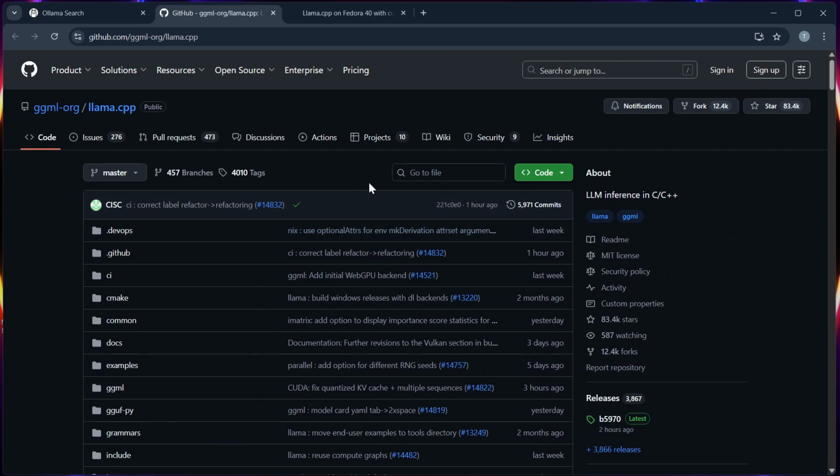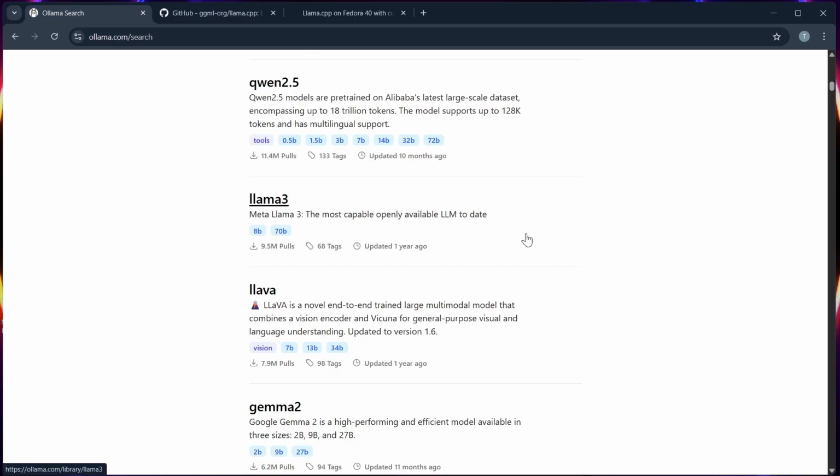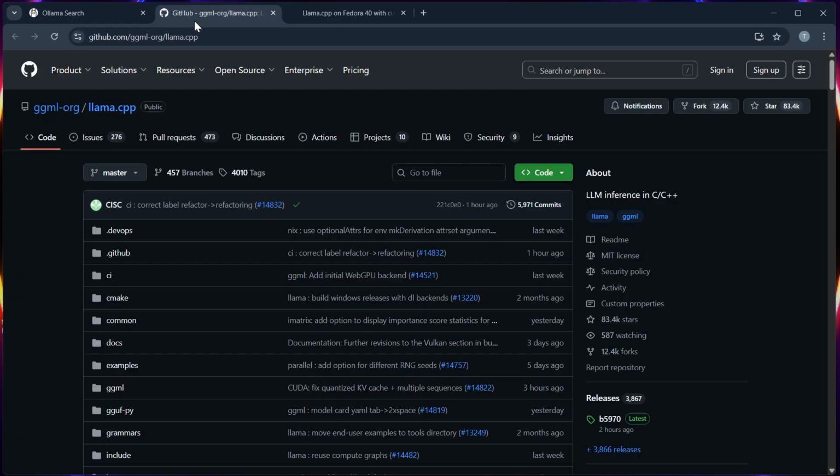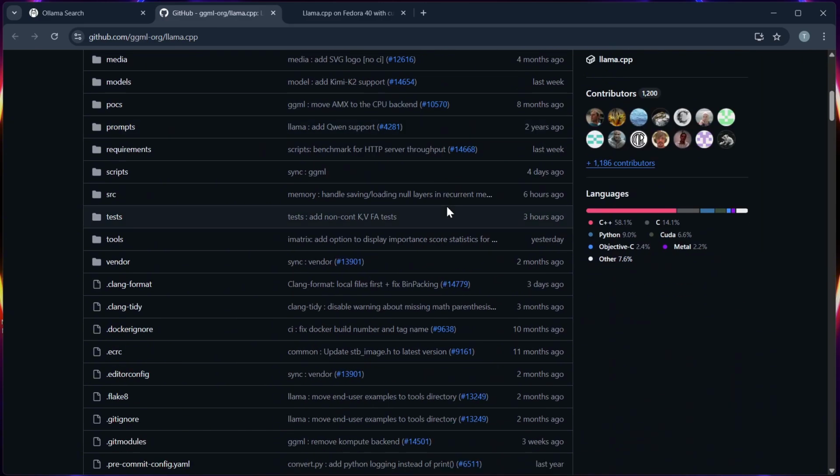So for the final verdict, you can go for Ollama if you are new to LLMs or you want simplicity. And you can choose Llama.cpp if you are technical and you want full control over local LLMs and models.